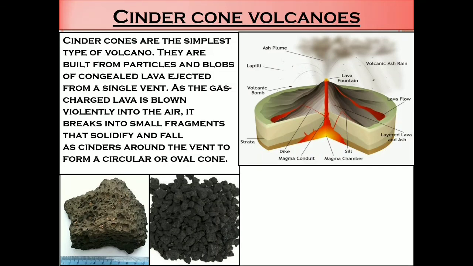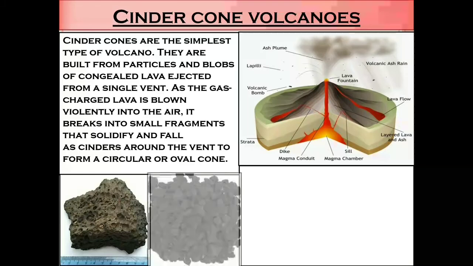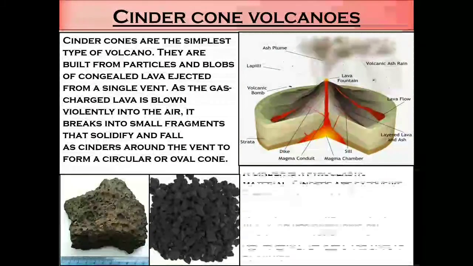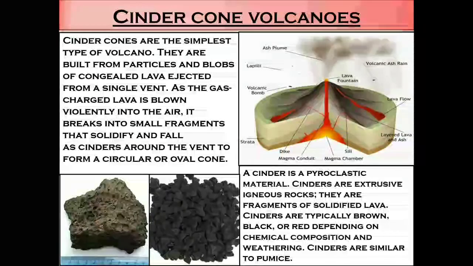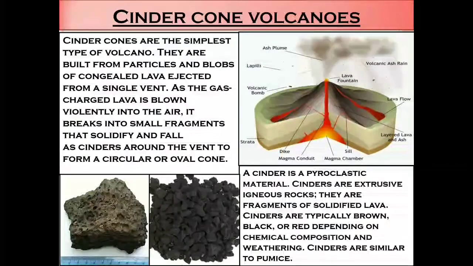As the gas charged lava is blown violently into the air, it breaks into small fragments that solidify and fall as cinders around the vent to form a circular or oval cone. What is cinder? You can see the picture here. These are the cinders. A cinder is a pyroclastic material. Cinders are extrusive igneous rock.